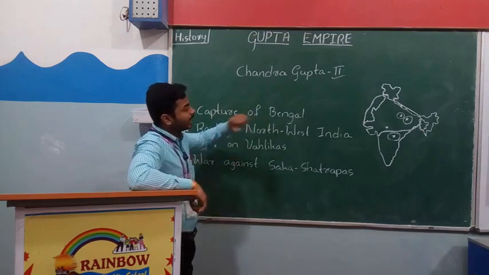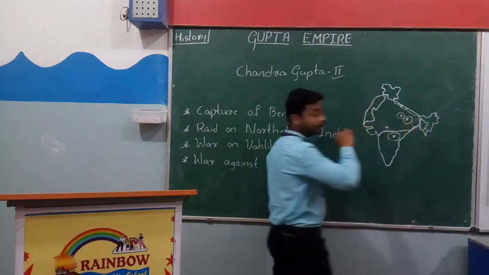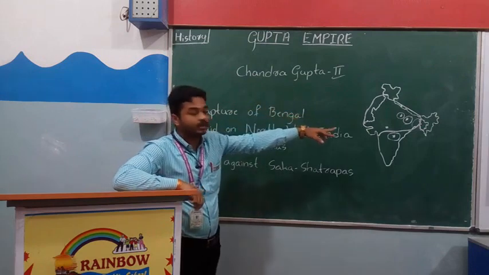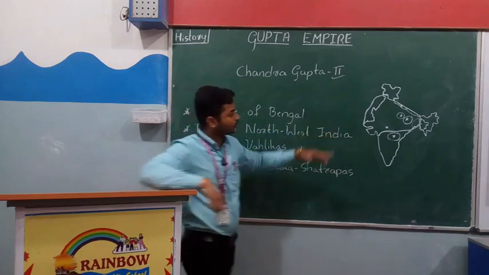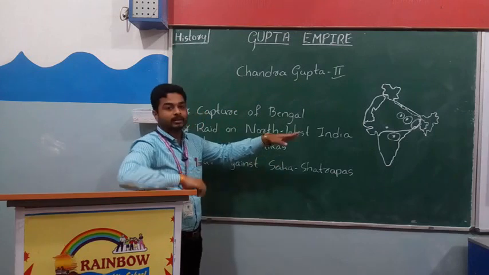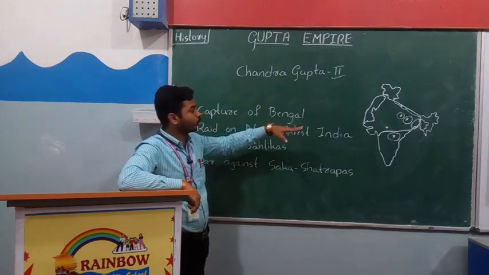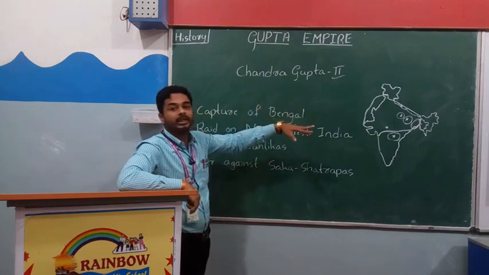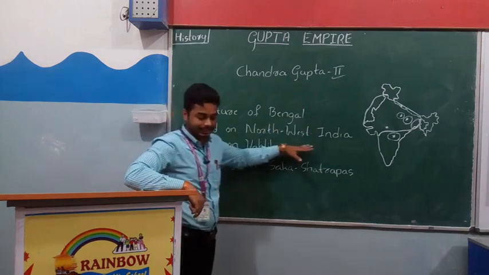So, capture of Bengal. See the place here. Chandragupta II attacked Bengal and conquered the Bengal kingdom. There was a king ruling Bengal, and Chandragupta II easily defeated him and conquered Bengal. Right. So the second one, raid on northwest India.